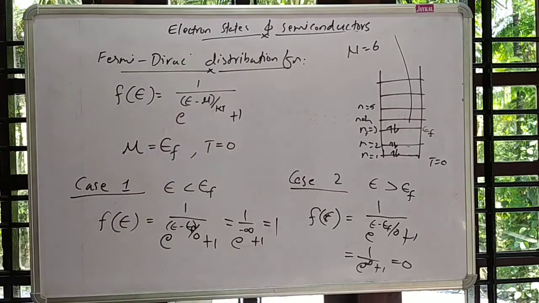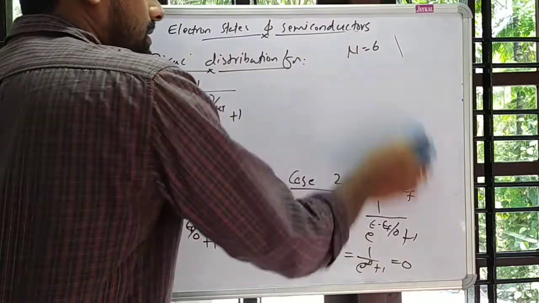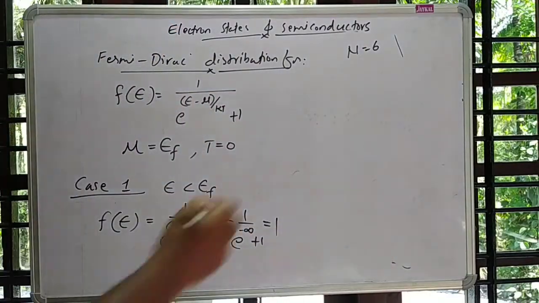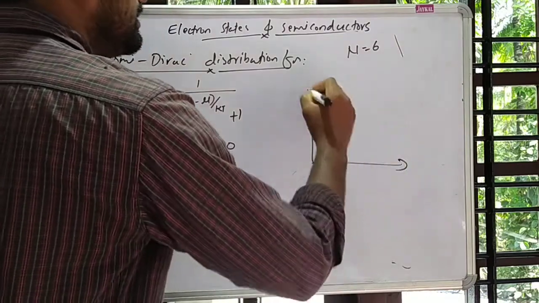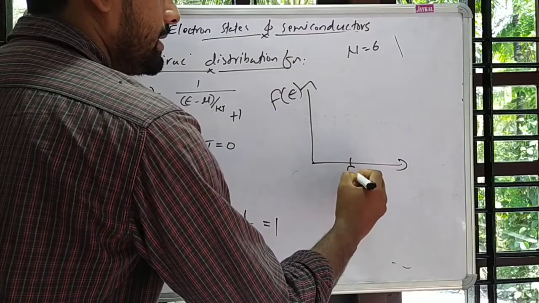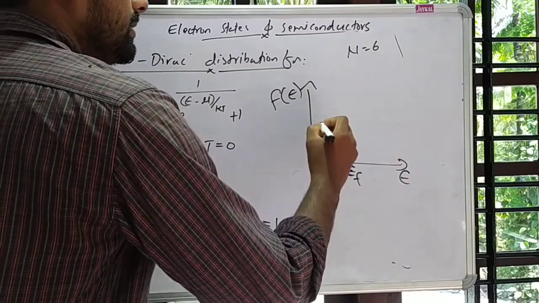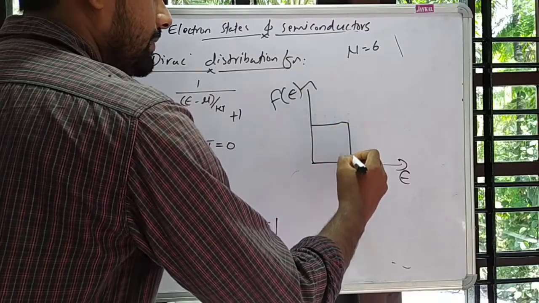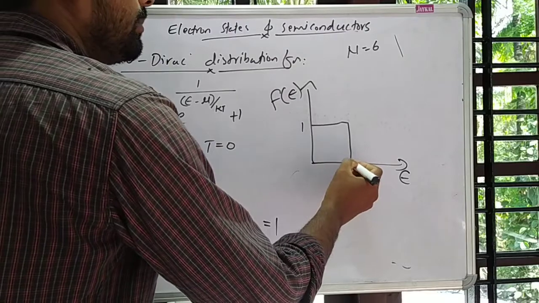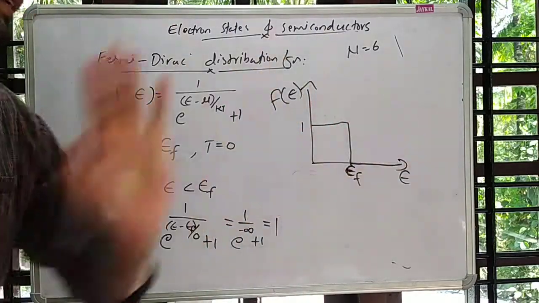So if we draw a graph of the Fermi-Dirac function versus energy, we get a Heaviside step function like this. This is the energy level EF, and the probability is maximum when energy is less than EF, and minimum, or 0, if energy is greater than EF.